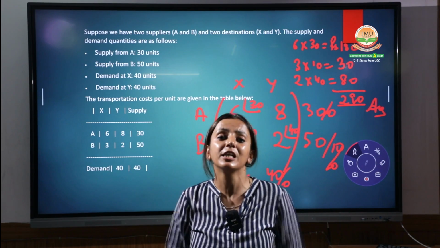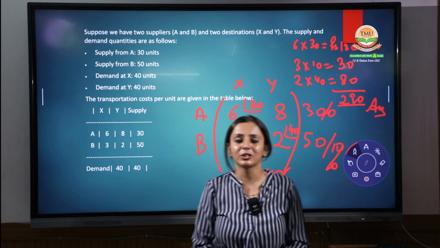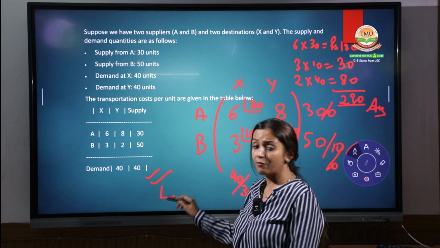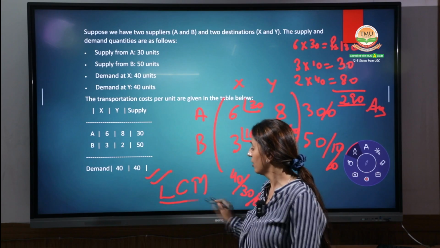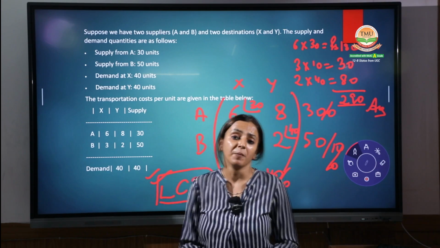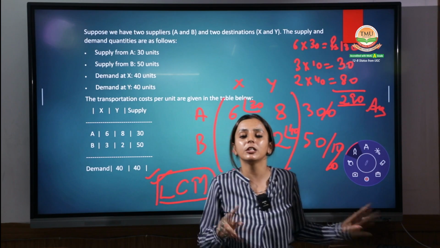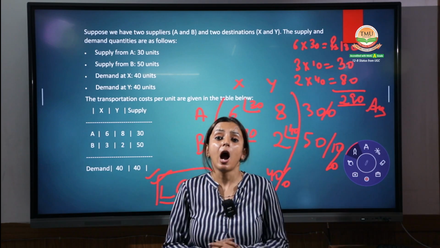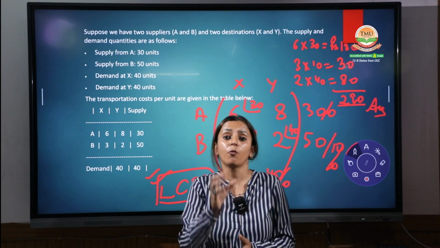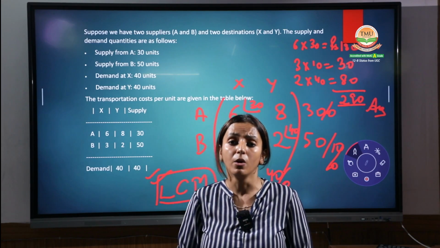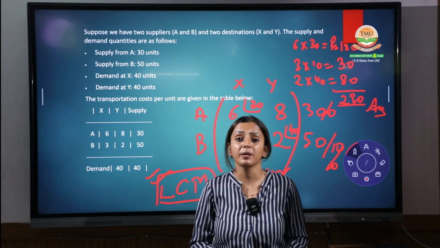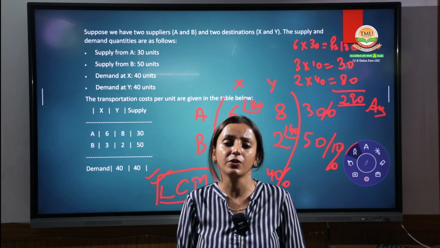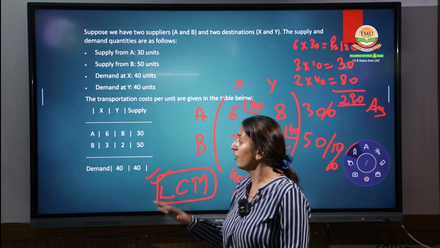This is how we get the initial feasible solution with the help of the least cost method, and we have done this question of the least cost method, that is L for least cost method, the LCM method. We used to say the word as LCM method. Now what have we concluded basically by using these two methods? With these two methods, we learned how the quantitative techniques, and one part of QT, that is a transportation problem, are used by the manager in proper decision making. They can find out from which source the destination should be transferred so that their cost can be minimum.